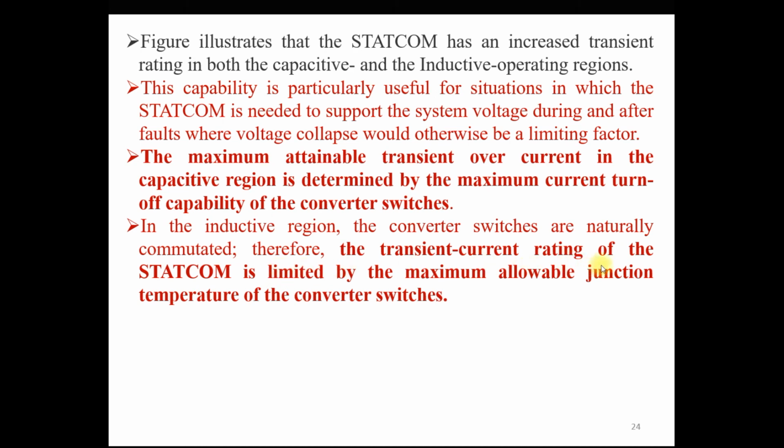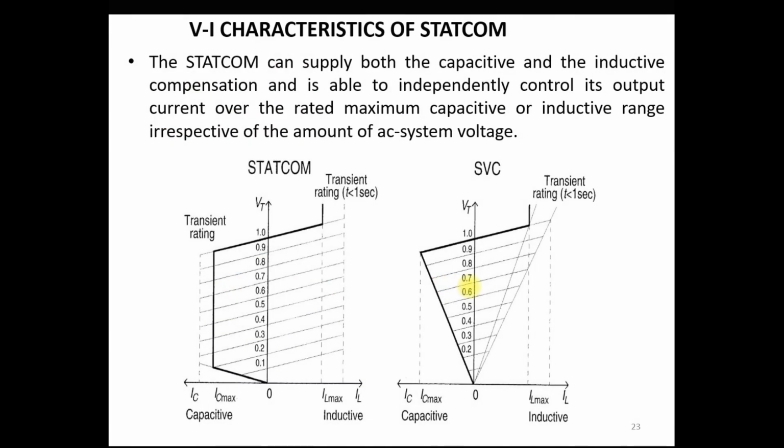So the transient current rating of the STATCOM in the inductive region is limited by the maximum allowable junction temperature of the converter switches. Each semiconductor switch is designed based on a particular temperature, so you can extend the transient rating in the inductive region up to its junction temperature. This is a junction temperature limitation. Up to this limit you can absorb reactive power from the system in the inductive region,